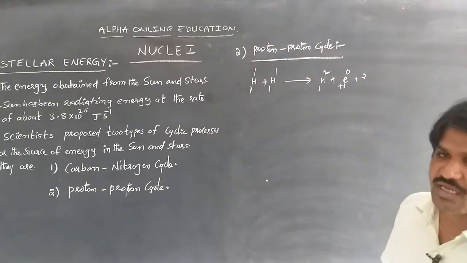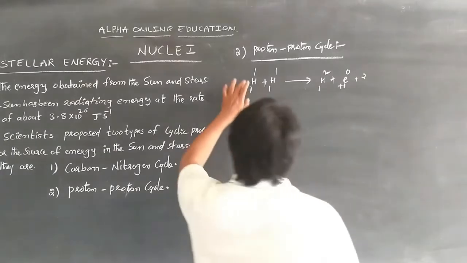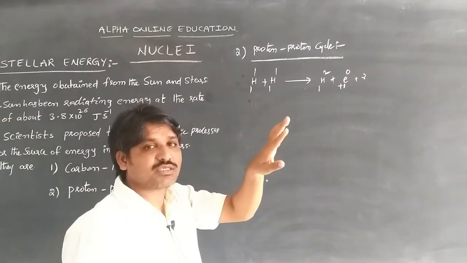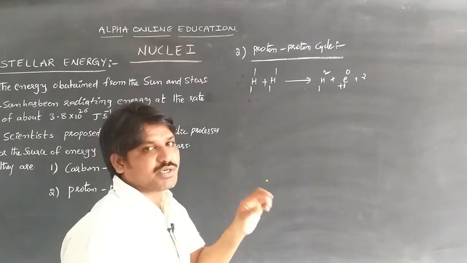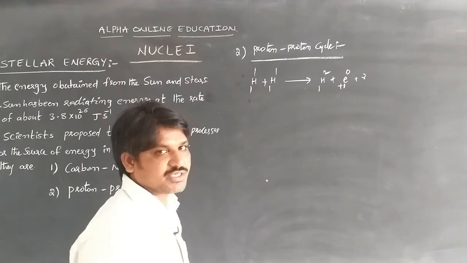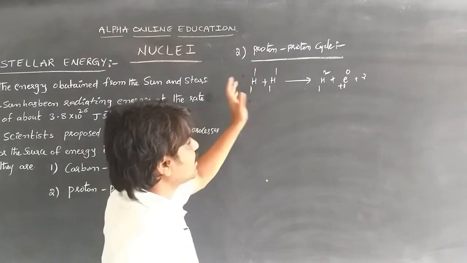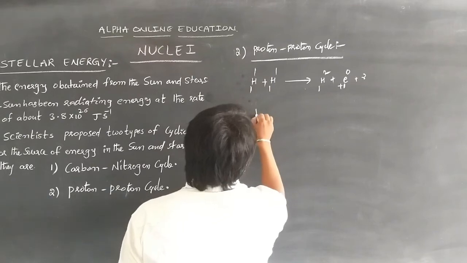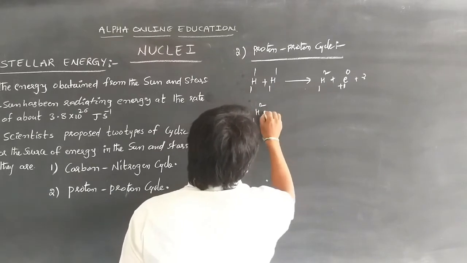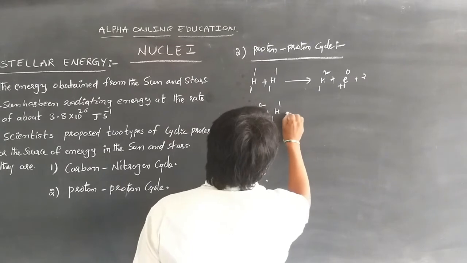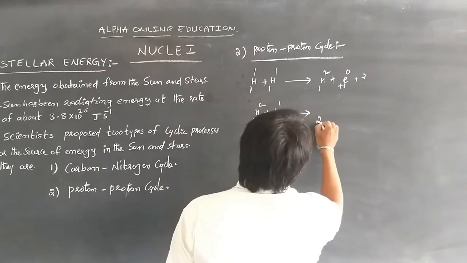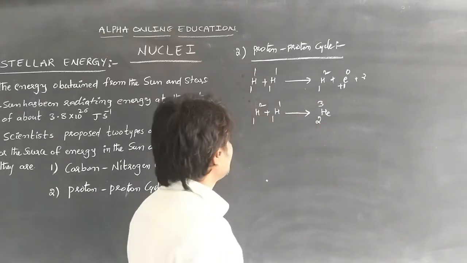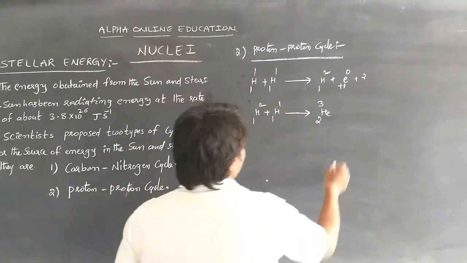A positron is emitted with energy, and this process takes place twice. Whenever 2 protons are combined, they form a deuteron, emitting a positron also. This process is again done twice. Here the 1H2, the deuteron, is again combined with one proton, and then it gives the helium atom 2He3.